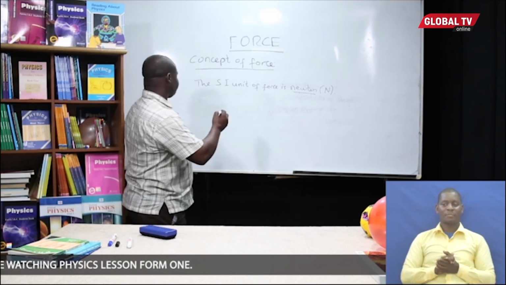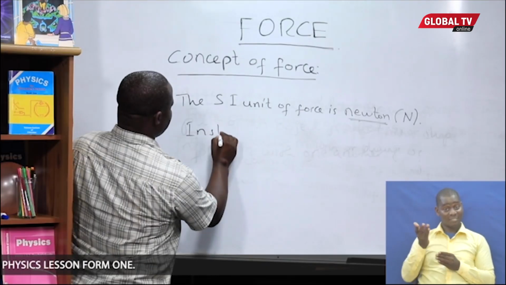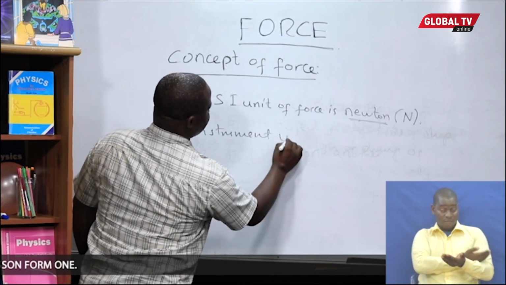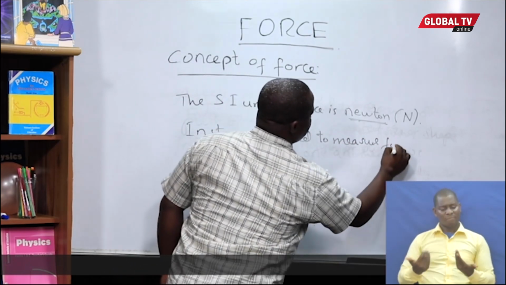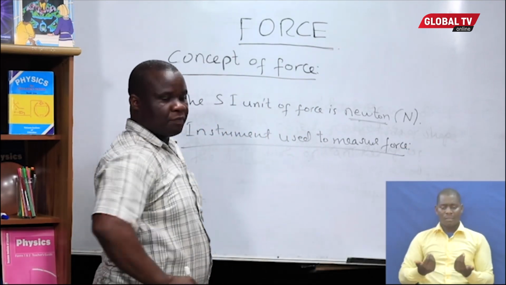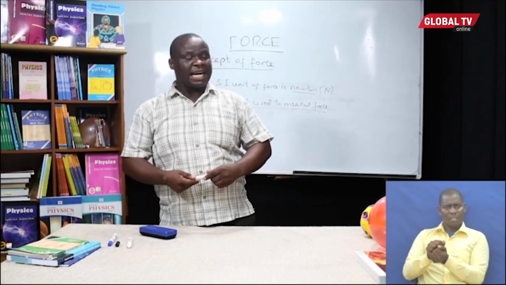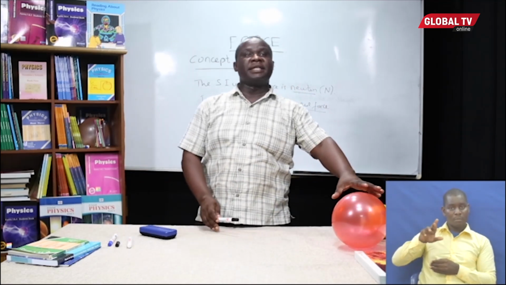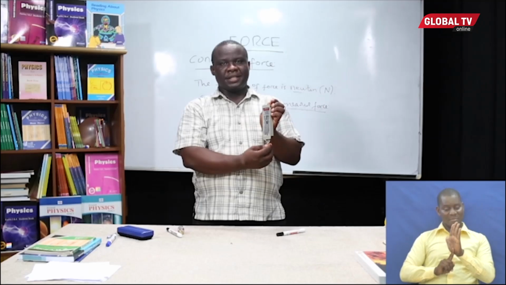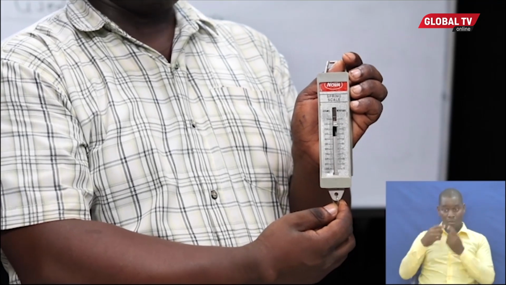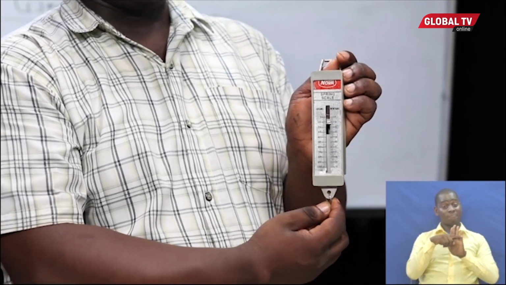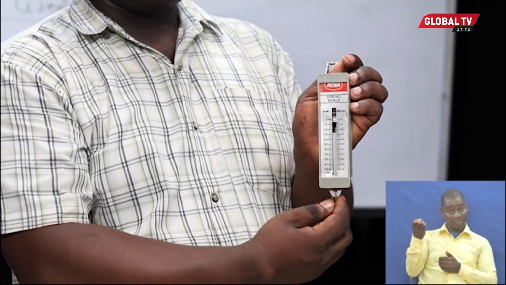So, the instrument used to measure force. A force is measured by an instrument which we term a spring balance. Student, this is what you call the spring balance, the instrument used to measure force. It has two scales, as you see on it. There is a scale for Newtons, and there is a scale for grams.